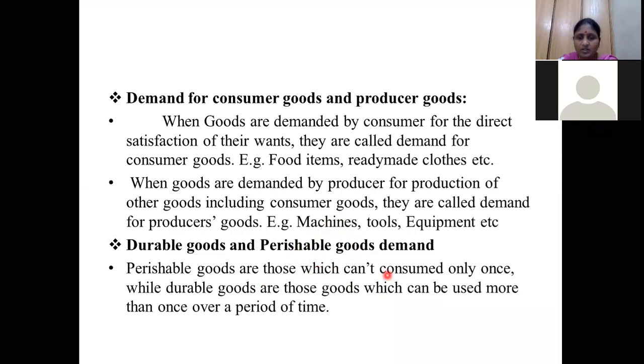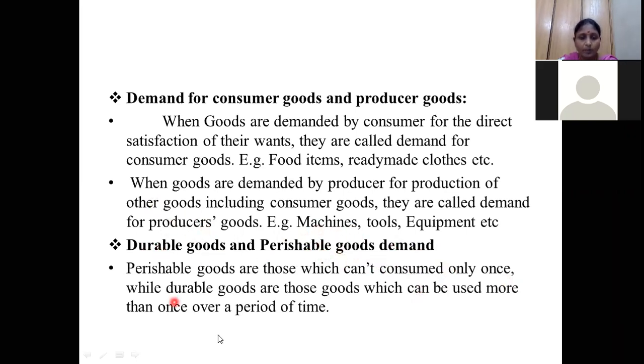So these are the goods which can be consumed only once. Once you keep them outside, you have to consume them at that time. If you're not consuming them, they are going to be spoiled. Such type of goods are called perishable goods.